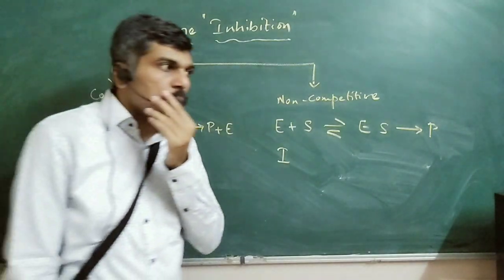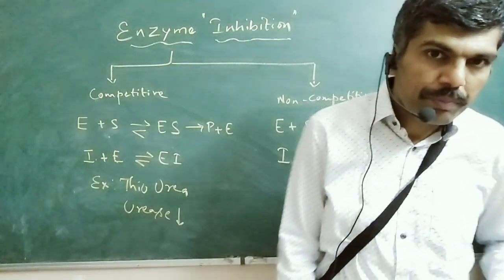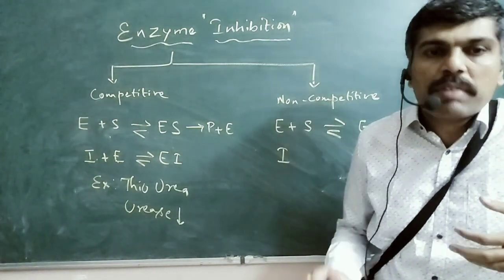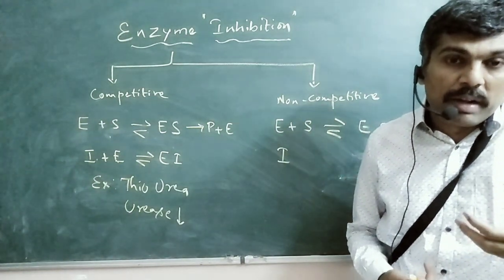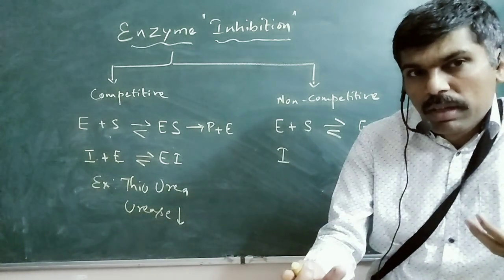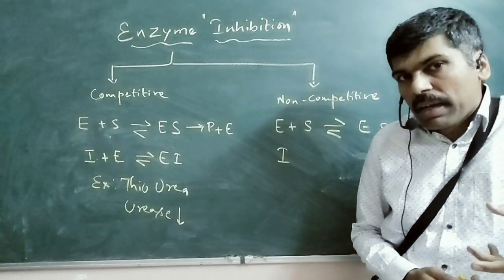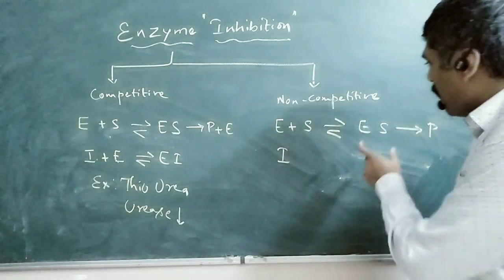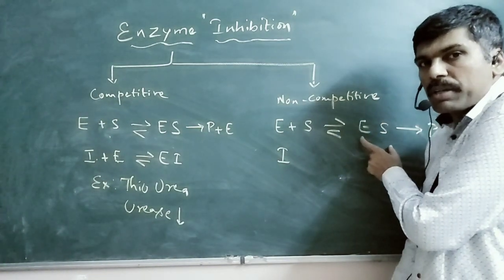Then what does the inhibitor do? The inhibitor goes and binds to some other part of the enzyme. It will not bind directly to the active site, but it will rather bind to some other part of the enzyme, or it will bind to some other part of the enzyme substrate complex.